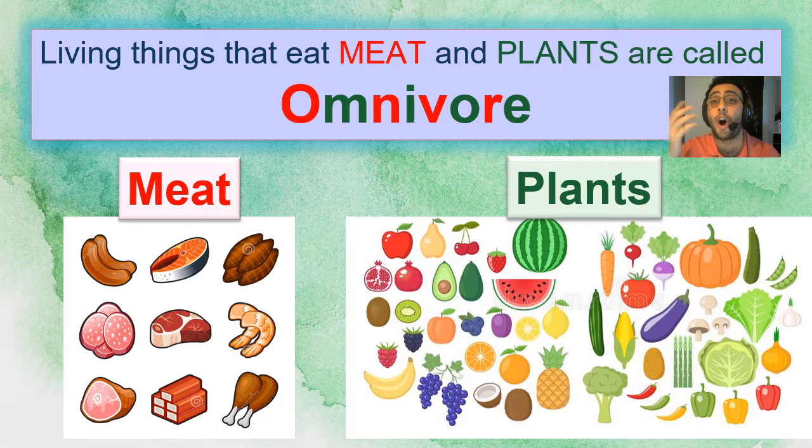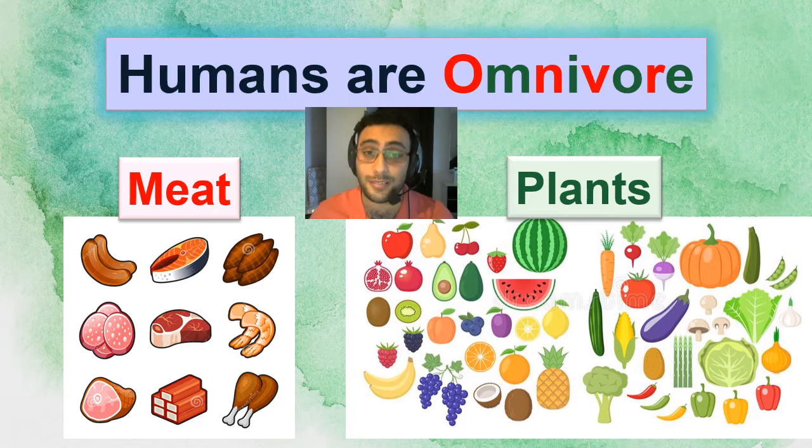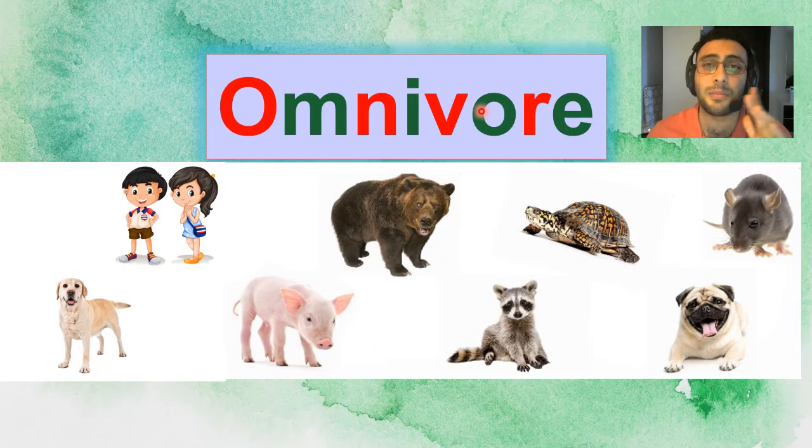Okay. Now, what is omnivore? As I said, omnivore things like humans can eat meat and plants. Okay? For example, humans are omnivores. So, let's see some other omnivore animals and creatures. Humans, we already know. Dogs.